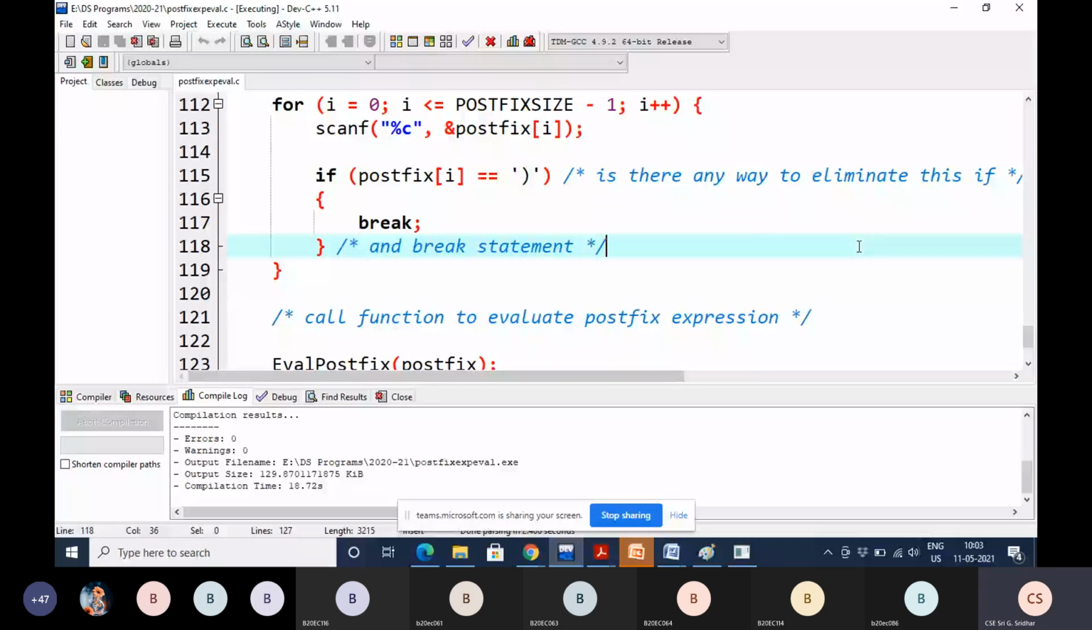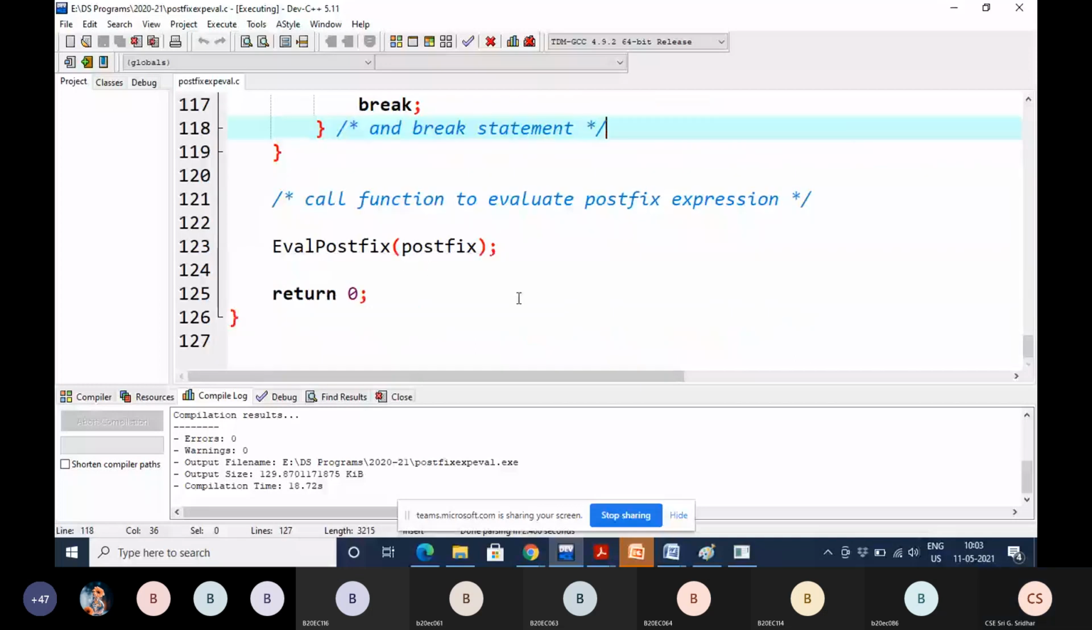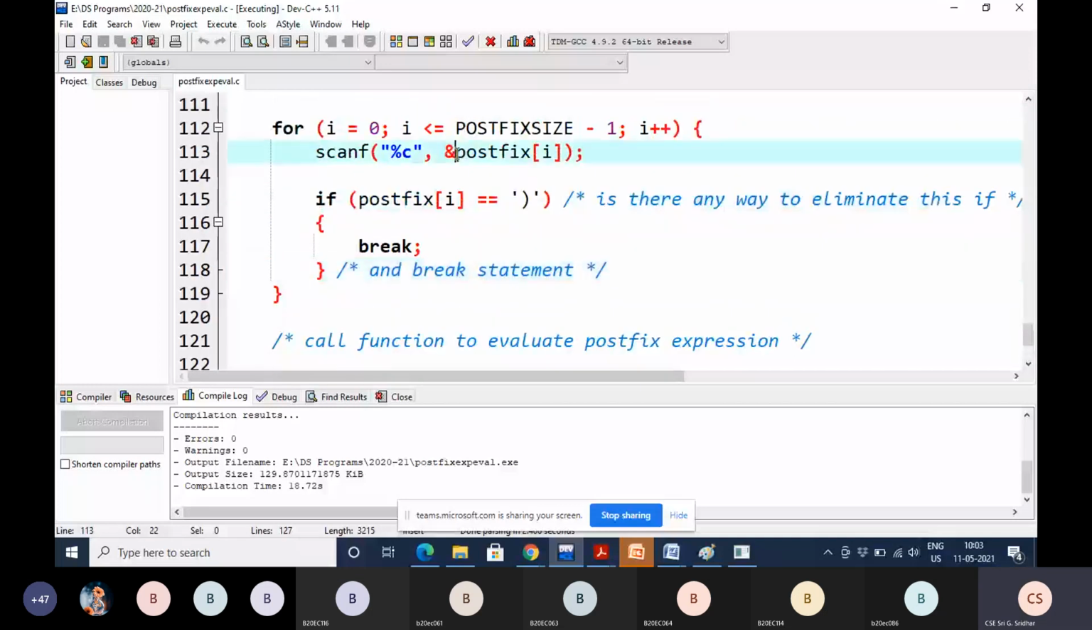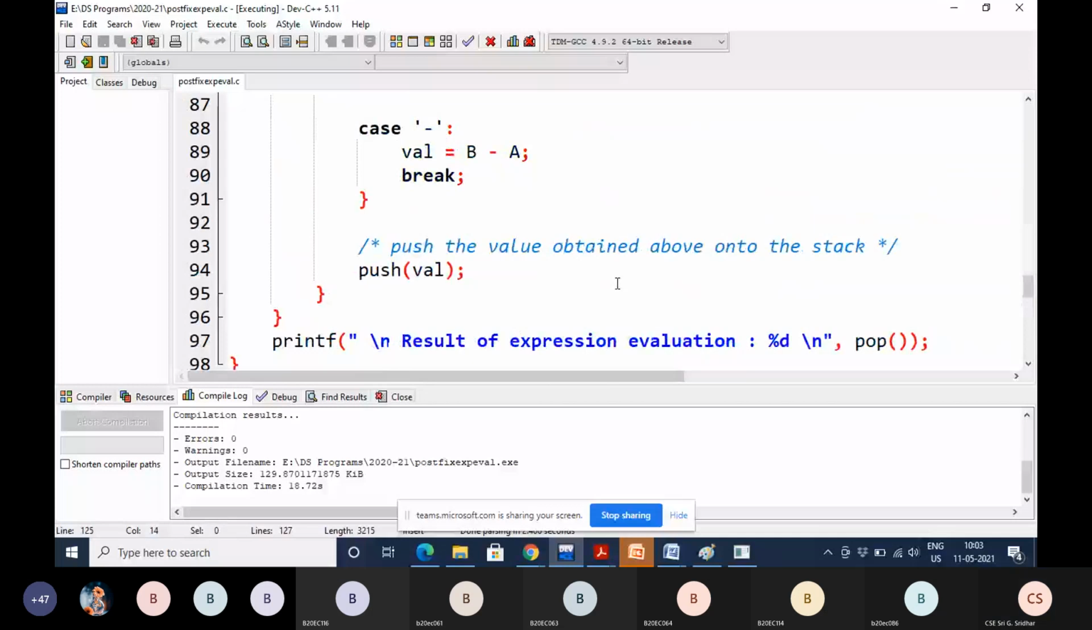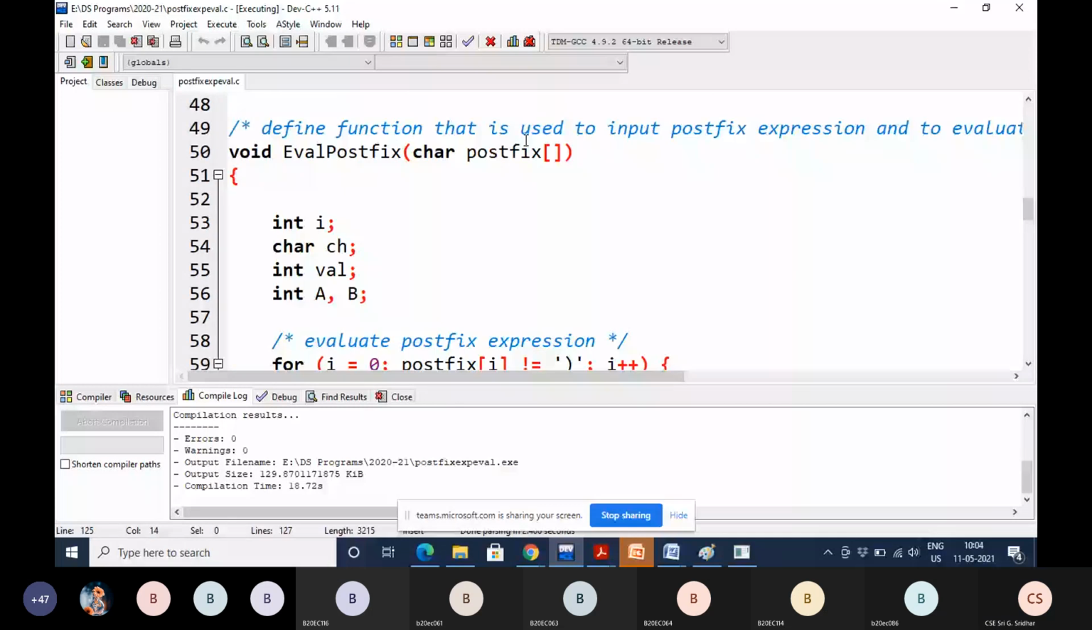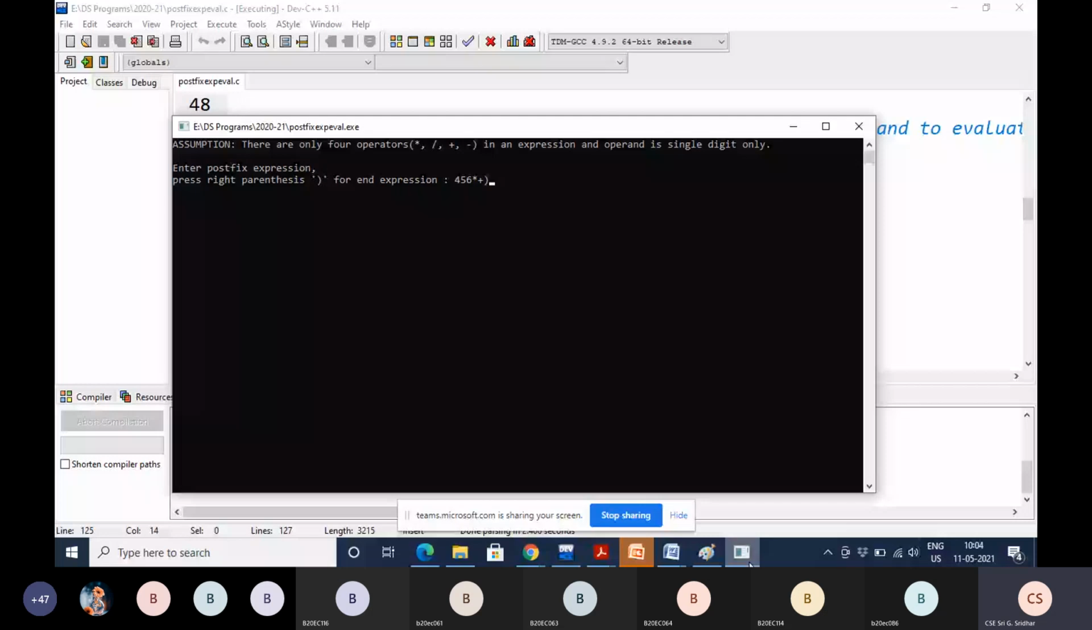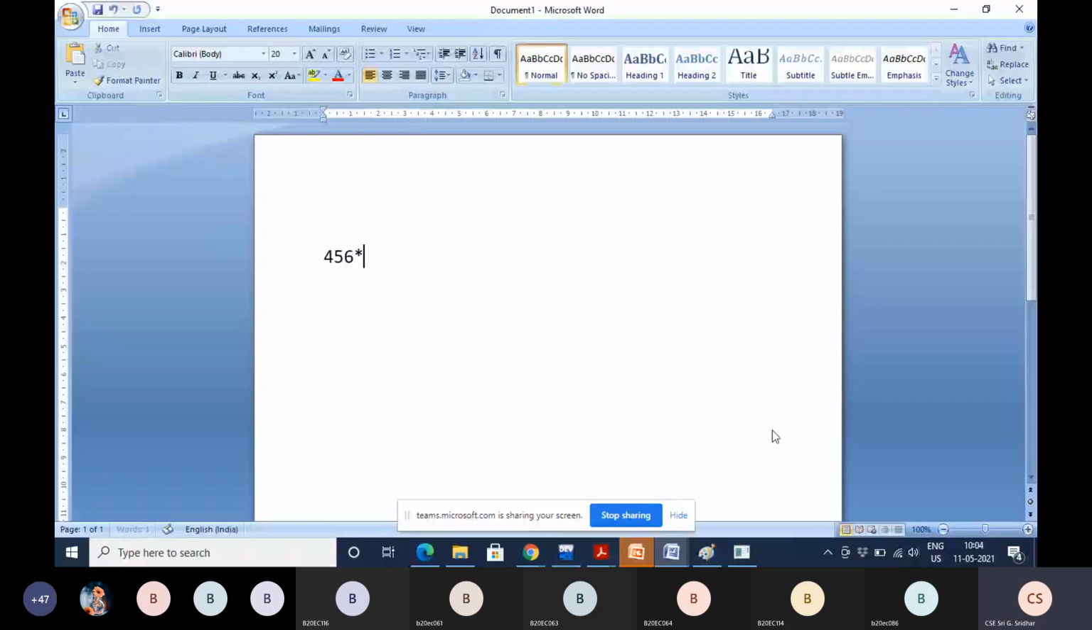Now we have to call the evaluation of postfix expression function by passing this character array postfix. We are taking that postfix character array as an argument, and we are calling the function called eval postfix, means evaluation of the postfix. Now it comes to the evaluation of the postfix, with the corresponding postfix expression being 4, 5, 6, star, plus, right parenthesis.